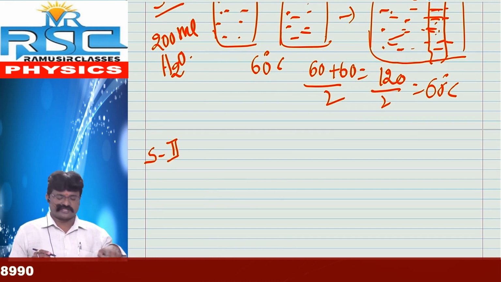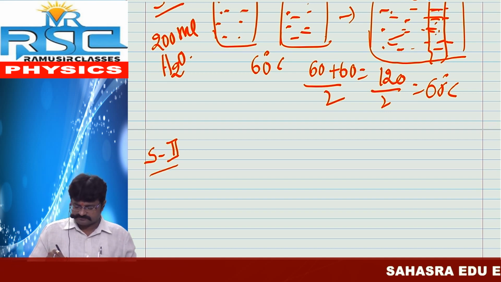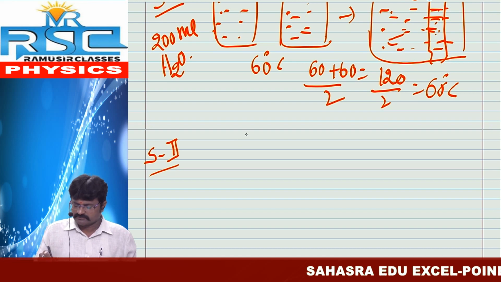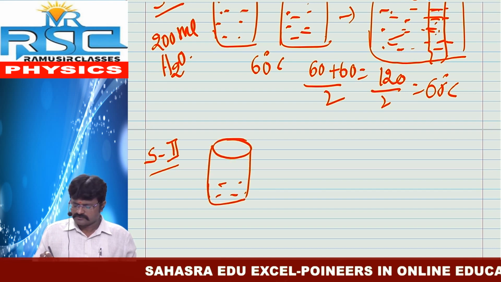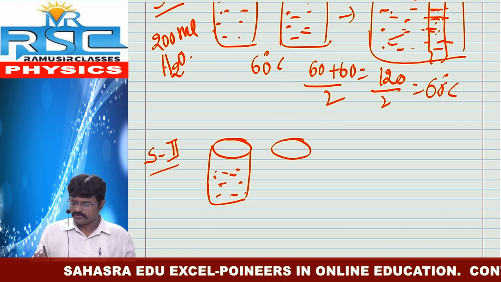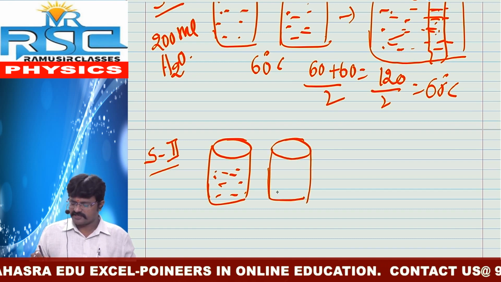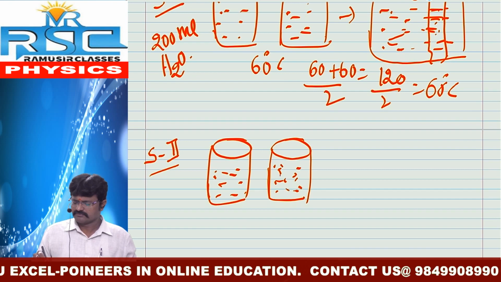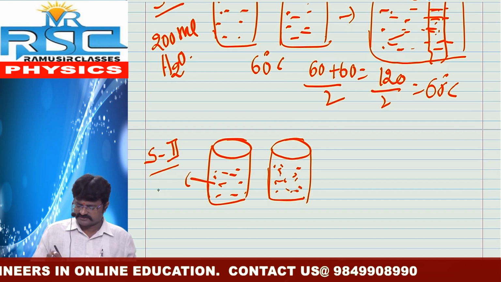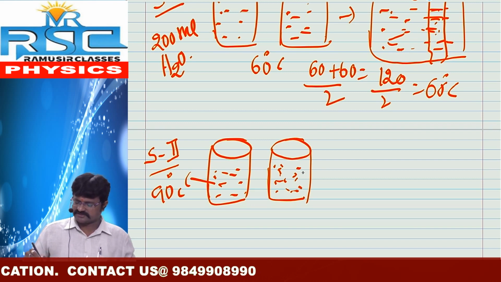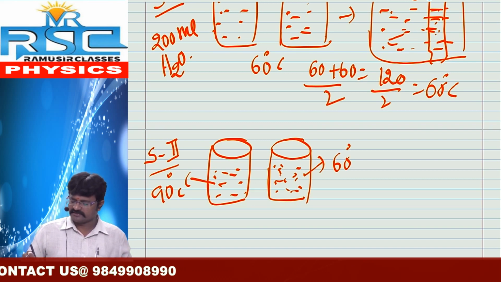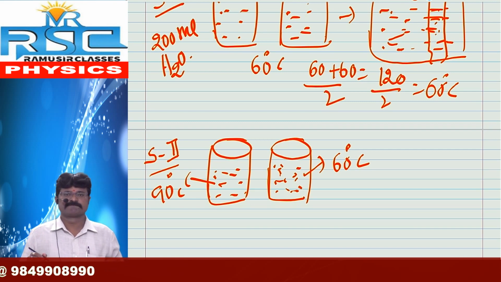Now we want to take situation 2. What is situation 2? Here we take the same water similarly. But for the first one we apply a temperature of 90 degrees. For the second one we apply 60 degrees Celsius.